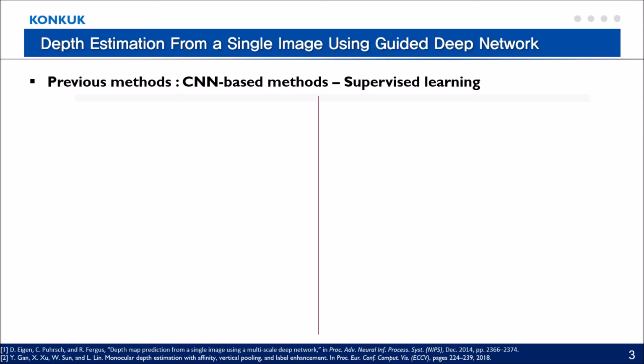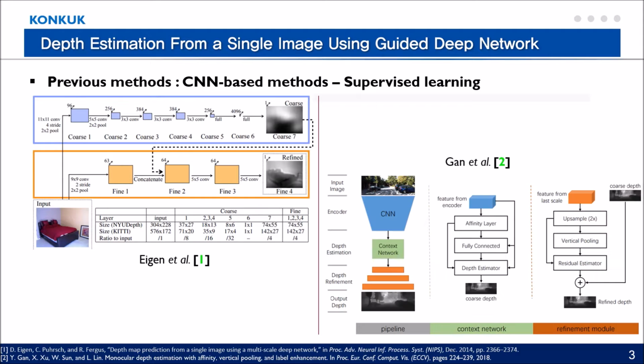Recent advances in convolutional neural networks have led to a number of researches on depth estimation. For example, there are Eigen's and GAN works as seminal works which adopt supervised learning using a huge dataset consisting of an input color image and ground truth depth aligned with it. These studies utilize more semantic and global features extracted from CNN and outperform traditional methods based on handcrafted features.